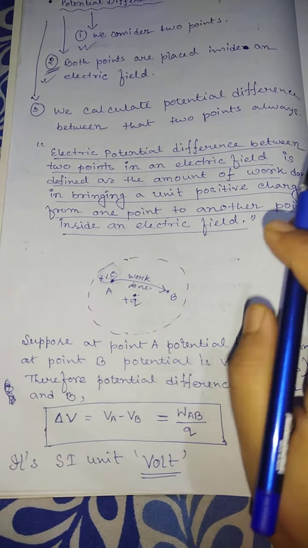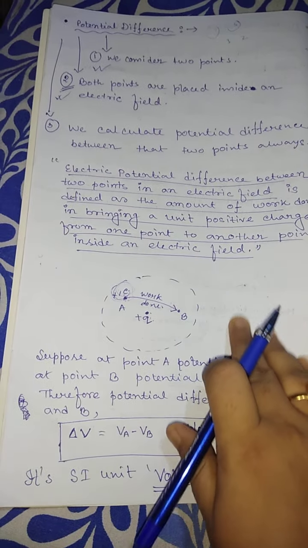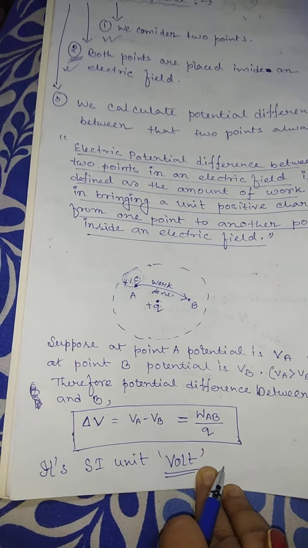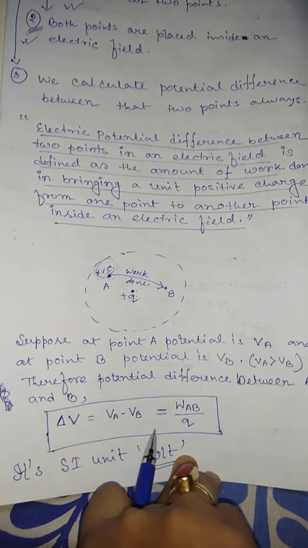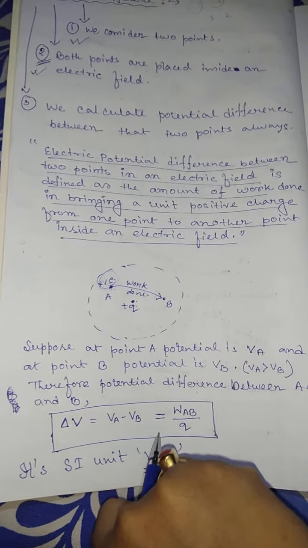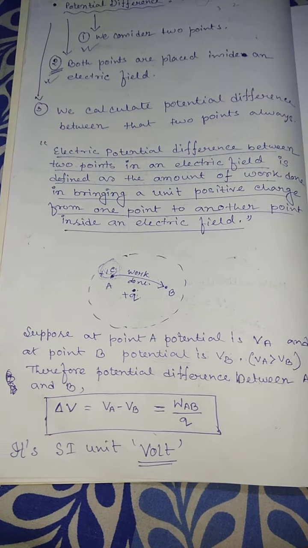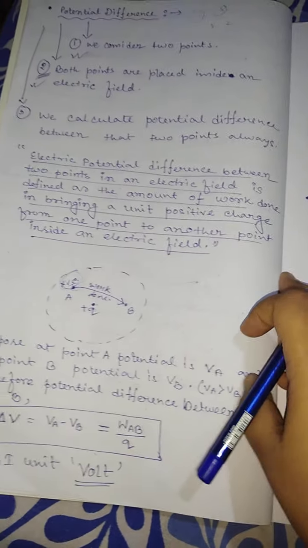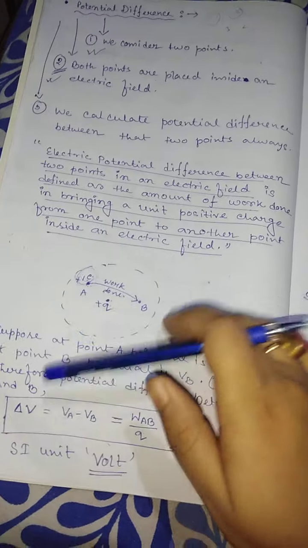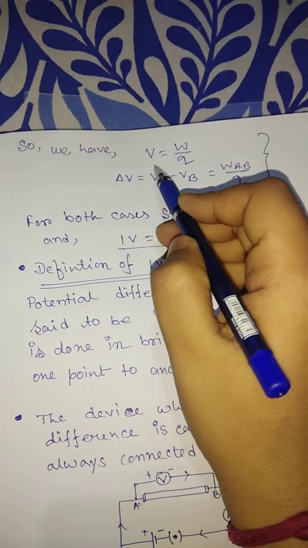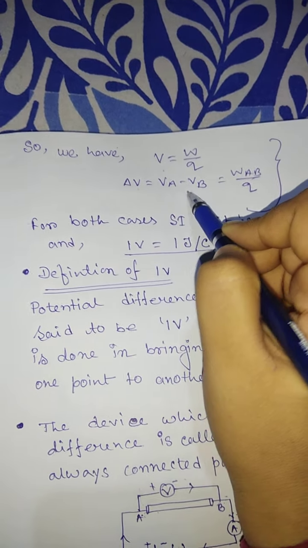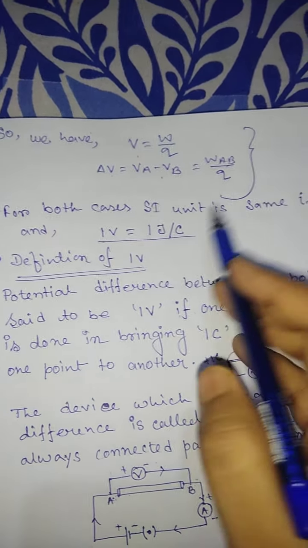So potential difference is always calculated between 2 points, and those 2 points are always situated inside an electric field. This is a main point. Now, this volt, how do we define 1 volt? From these two equations, this is the electric potential and potential difference. For both cases, the SI unit is the same, that is volt.